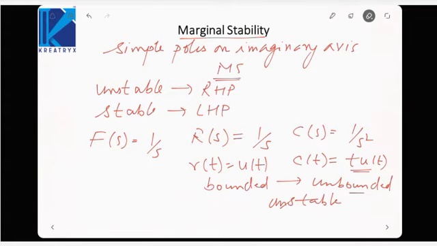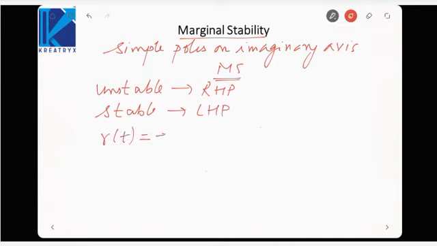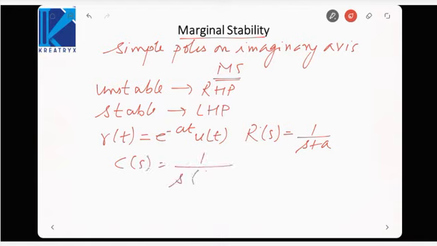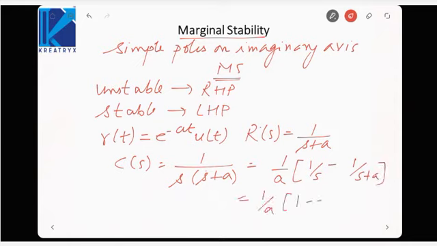Instead of 1 by s, r(t) is equal to e raised power minus at u(t), that is R(s) is equal to 1 by s plus a. So C(s) would be 1 upon s into s plus a. So it will be 1 by a, 1 by s minus 1 by s plus a. So it will be 1 by a, 1 minus e raised power minus at u(t). Now this is bounded. Here bounded input is producing bounded output.